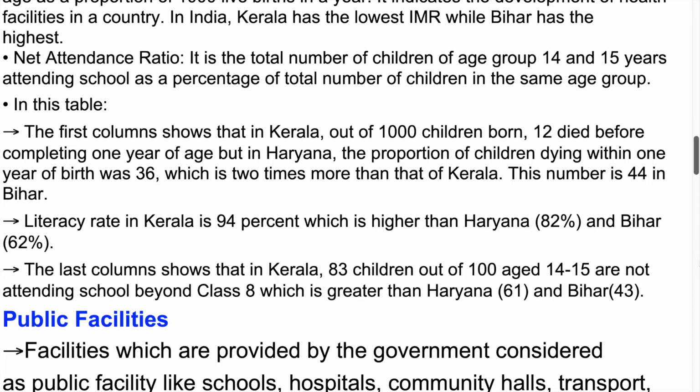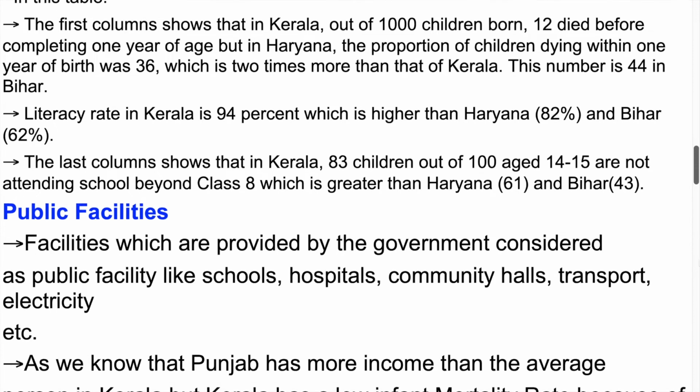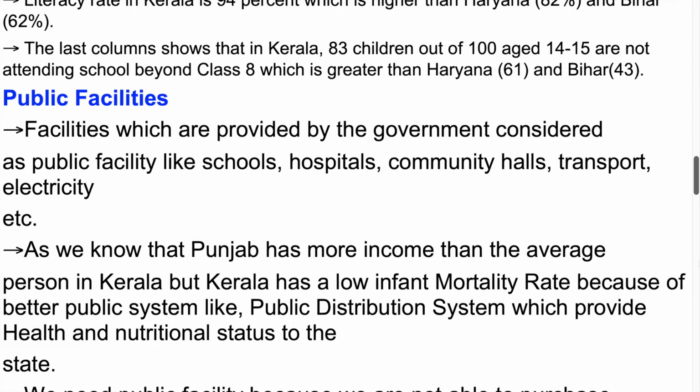In this table, the first column shows that in Kerala, out of 1,000 children born, 12 died before completing 1 year of age, but in Haryana, the proportion of children dying within 1 year of birth was 36, which is 3 times more than that of Kerala. This number is 44 in Bihar. Literacy rate in Kerala is 94%, which is higher than Haryana, 82%, and Bihar, 62%. The last column shows that in Kerala, 83 children out of 100 aged 14 to 15 are attending school beyond class 8, which is greater than Haryana, 61, and Bihar, 43.